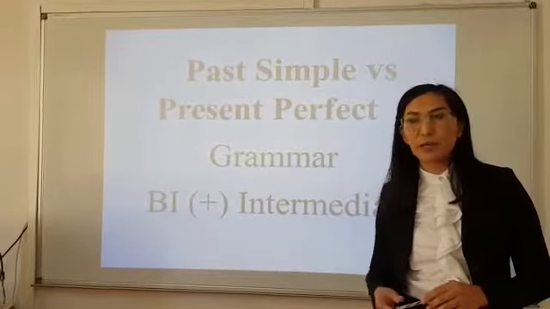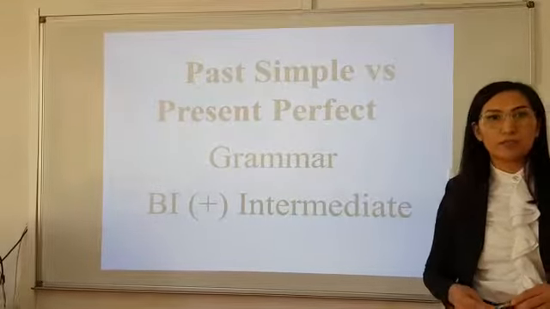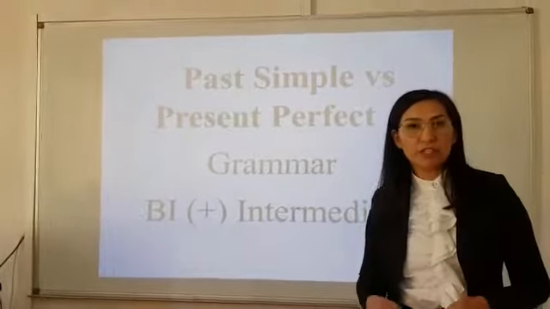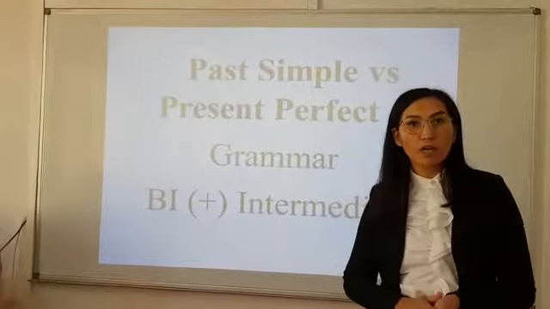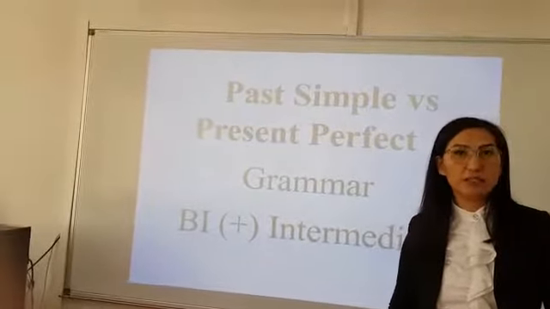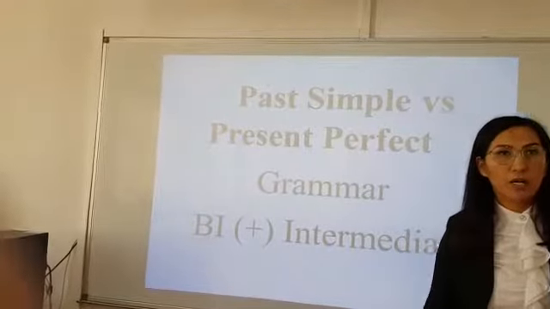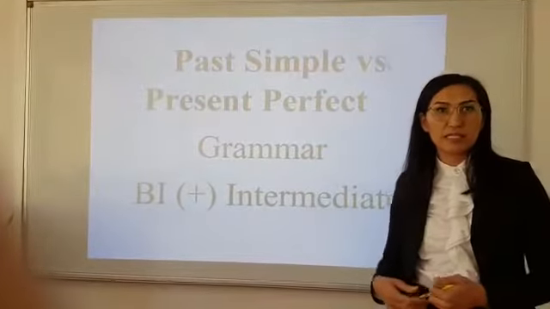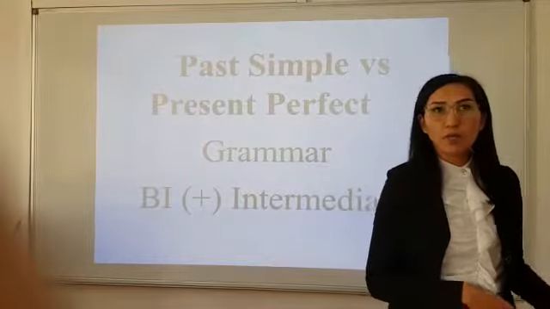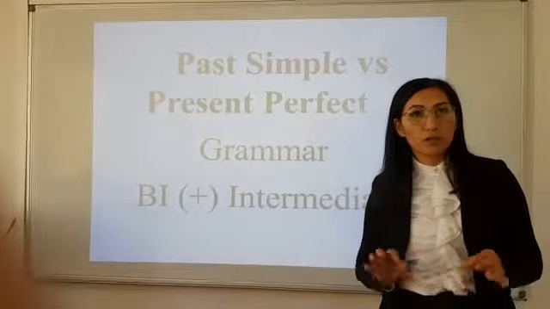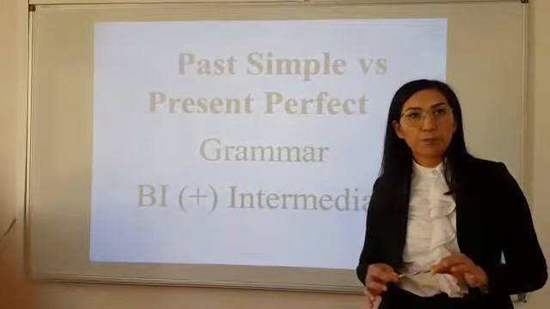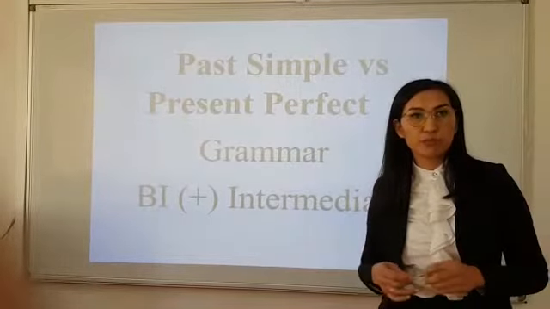Or the next example, I have lived in Shymkent for 6 years. Let's have a look at these examples. We understand why we use present perfect: the reason is to describe an experience.